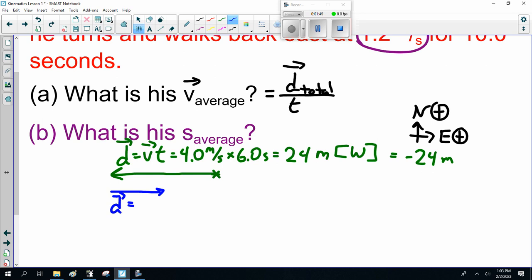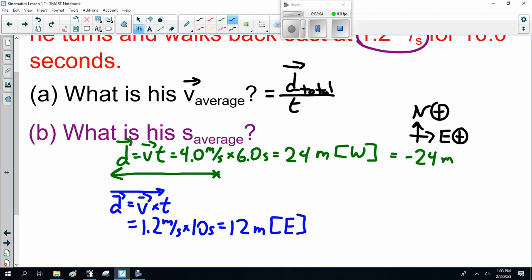Displacement is velocity times time. He went 1.2 meters a second times 10 seconds, which is 12 meters east, or plus 12 meters. Now, what's his resultant?